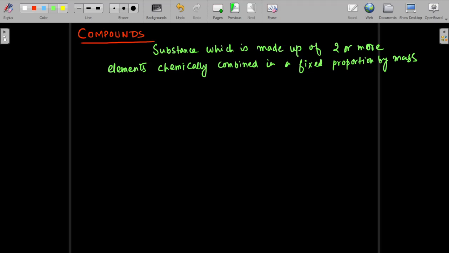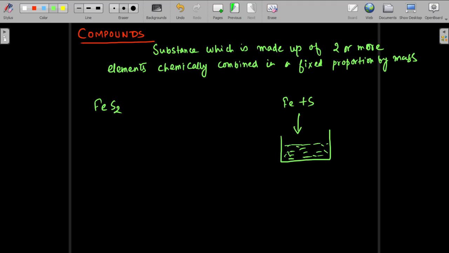Okay, suppose there is a compound we can talk about, iron sulfide. It's a very common example of NCERT. Iron sulfide. And I also make another mixture, that is iron plus sulfur. So one is iron sulfide, another is iron plus sulfur mixture.